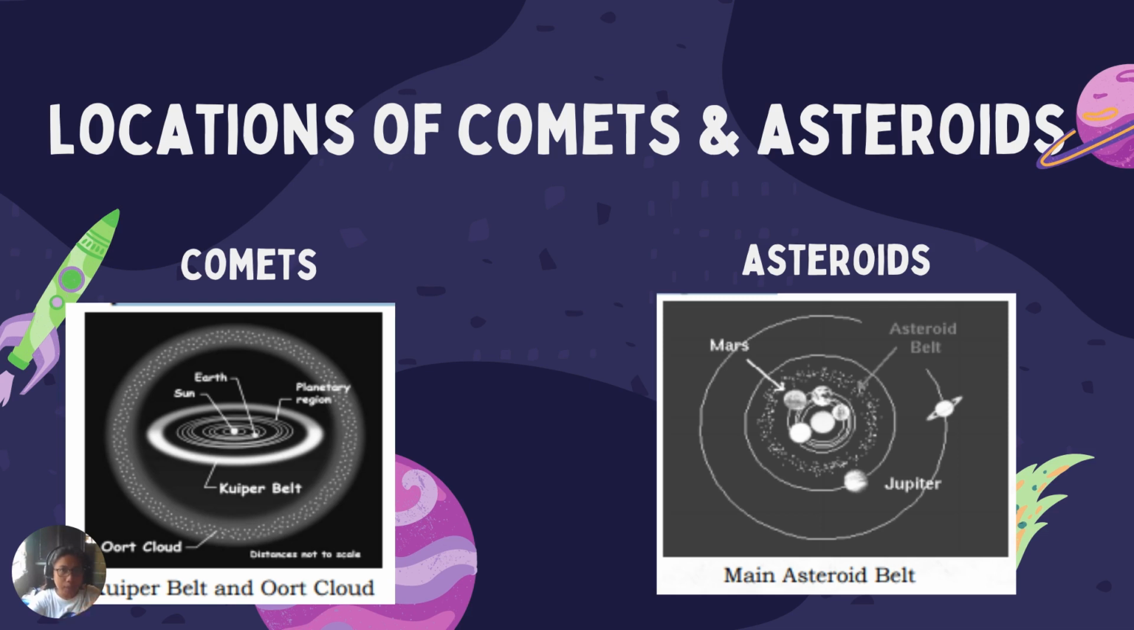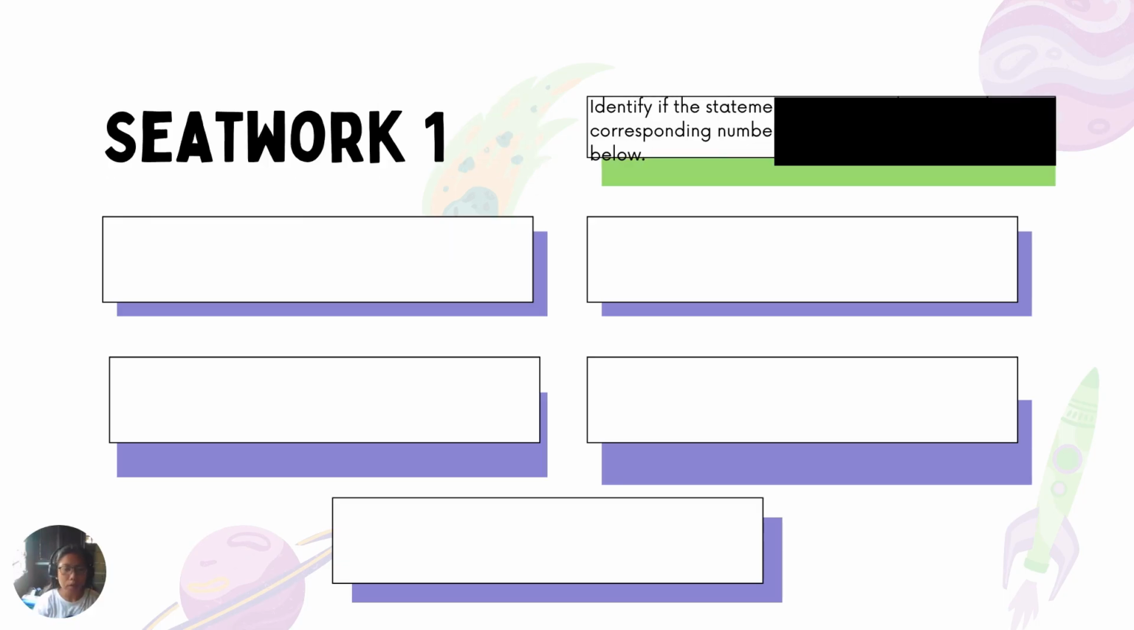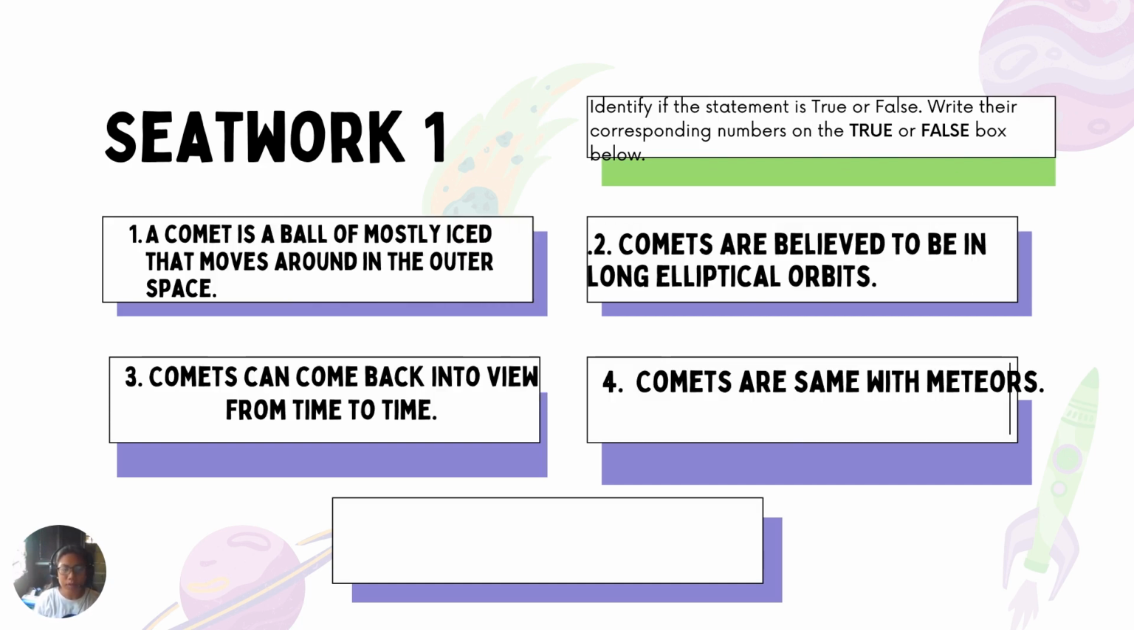But what happened is that they accumulate as an asteroid belt because they are being attracted by the gravity of the planet Mars and Jupiter. Okay? Let's proceed. So, let me give you this first seat word.